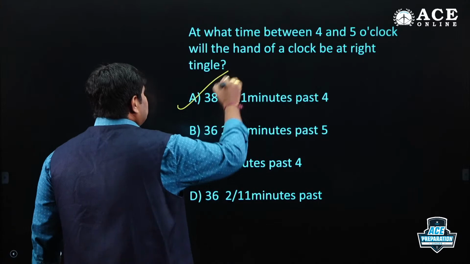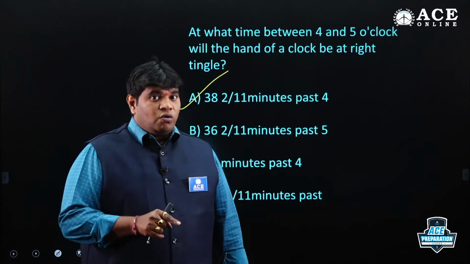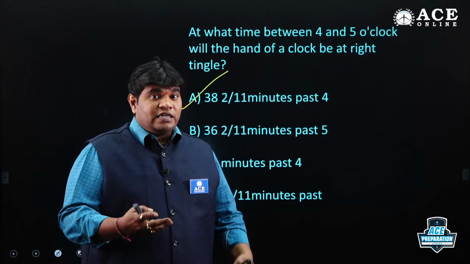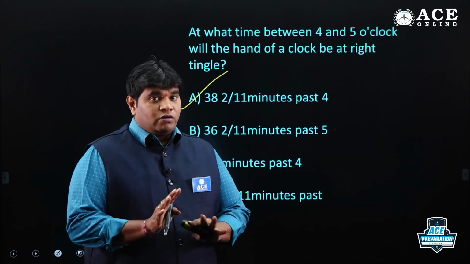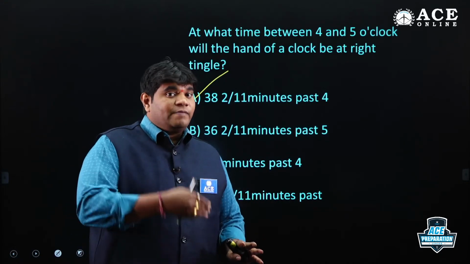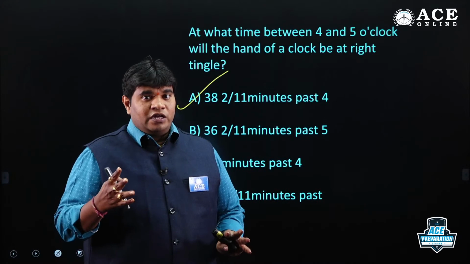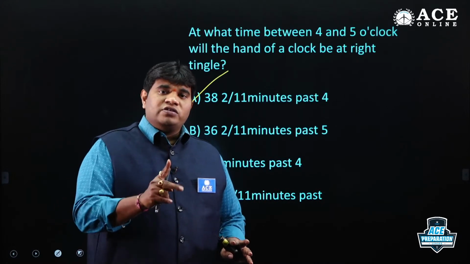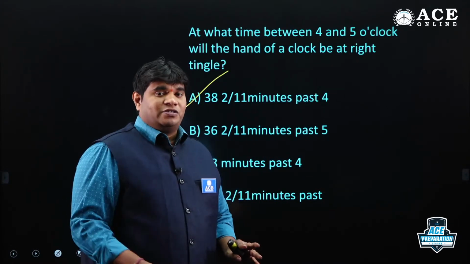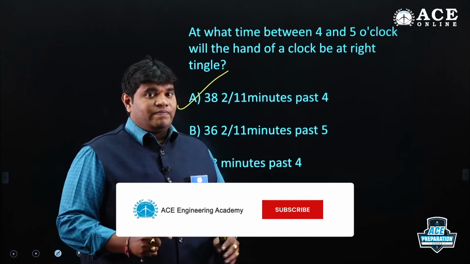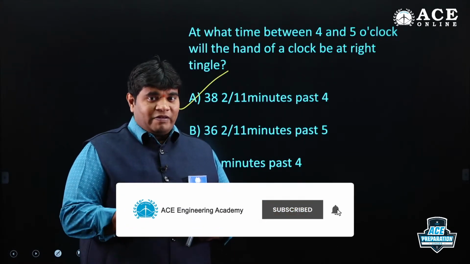Depending upon the options you have to check. We know the two answers. If the two answers are not both in the options, what to do? Don't think like that. Depending upon the options, you can check your answer. Out of the two answers, one answer is compulsorily in the options. That's why I gave this example. Friends, I hope everybody is getting it.